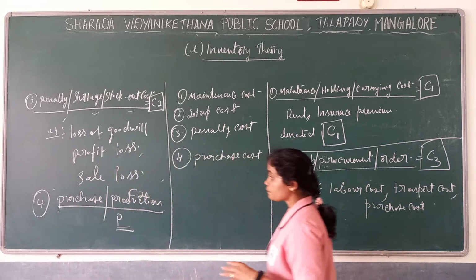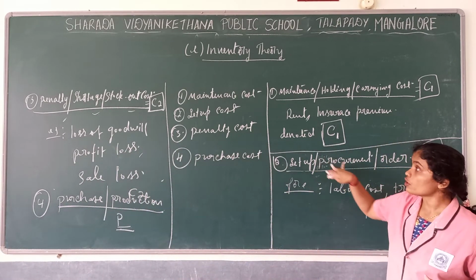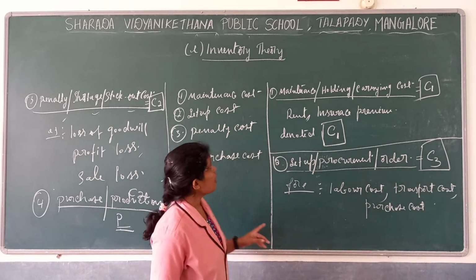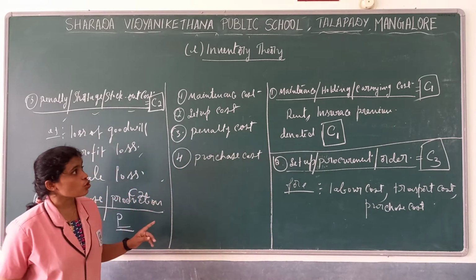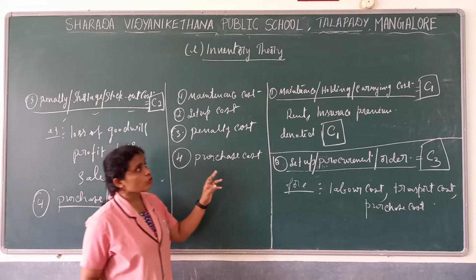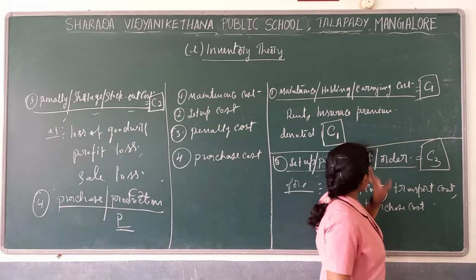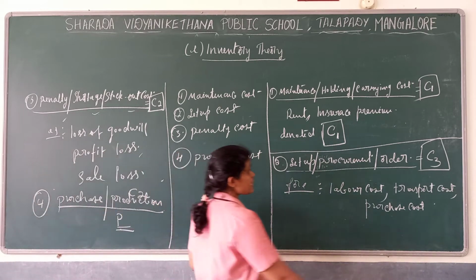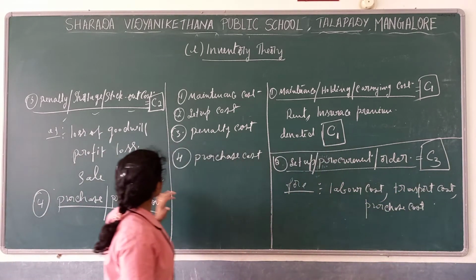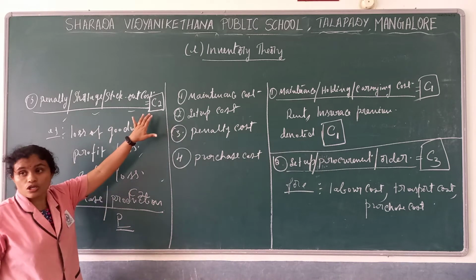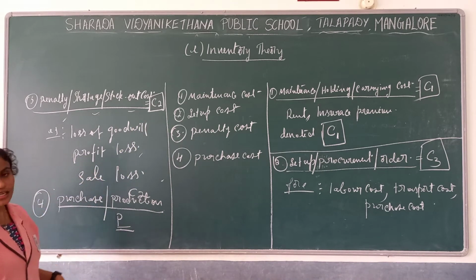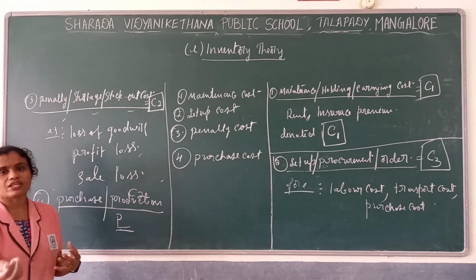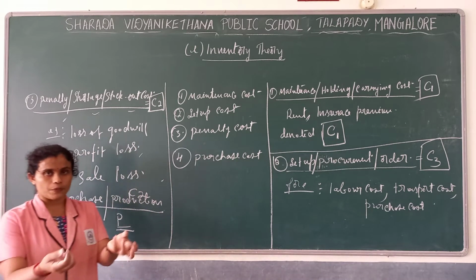So here four kinds of cost are associated with maintaining the inventory. The first one is maintenance, holding or carrying cost. Mainly you have to remember these three names. Next, setup, procurement or order cost, that is C3. Then comes penalty, shortage or stock out cost, that is C2. Then at last comes purchase cost, what we pay when we purchase some item.